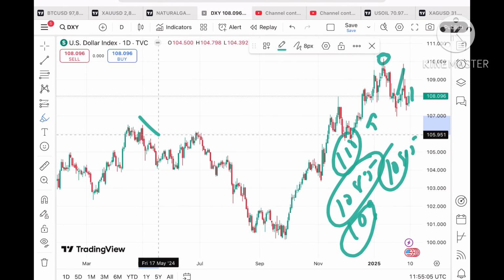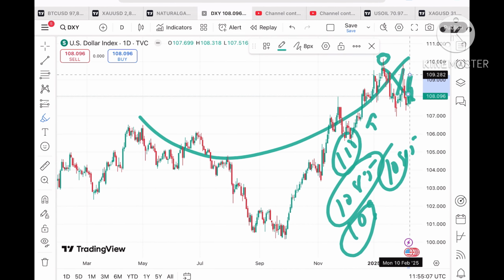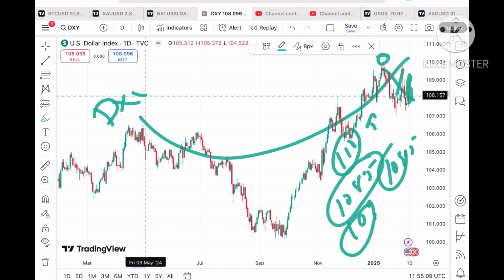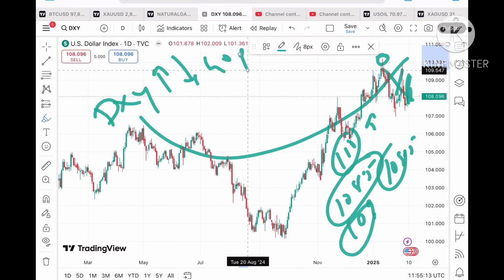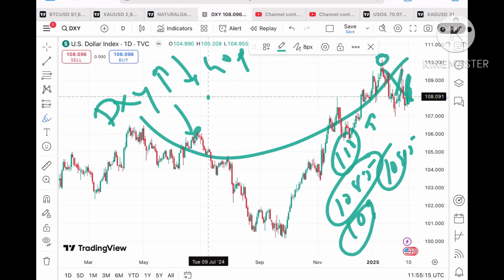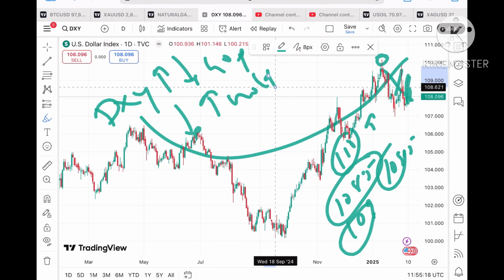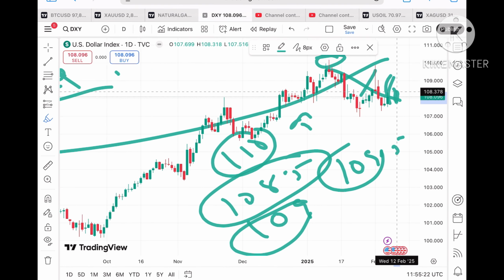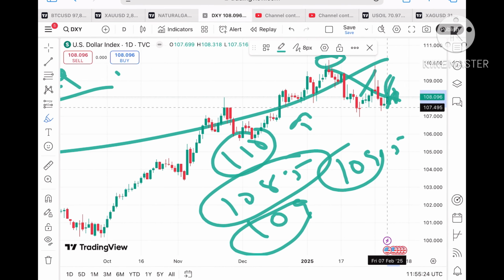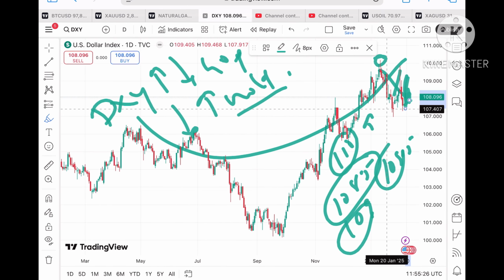This is the U pattern formed with the price sustaining this level. When the dollar index goes upside, we will see the gold price come down. Similarly, if the dollar index goes down, we will see the gold, silver or crude price come up. Looking at this chart, if the price falls below 108.5, $108,